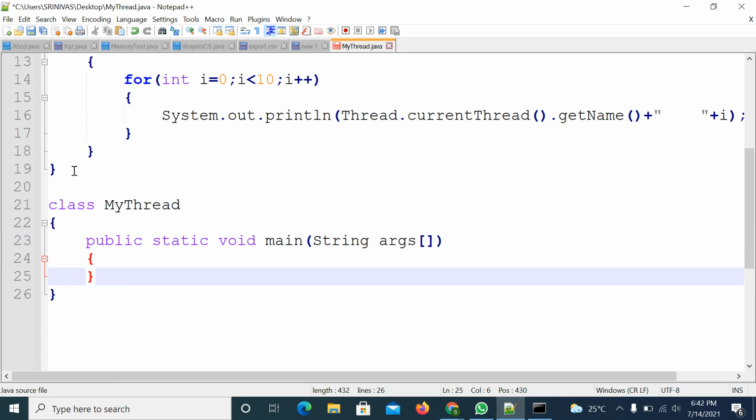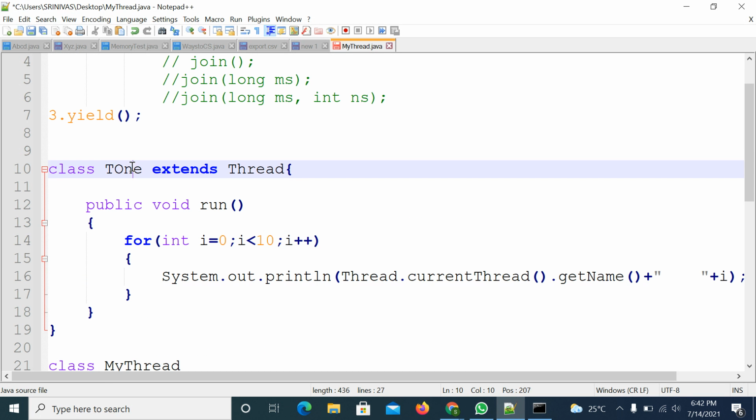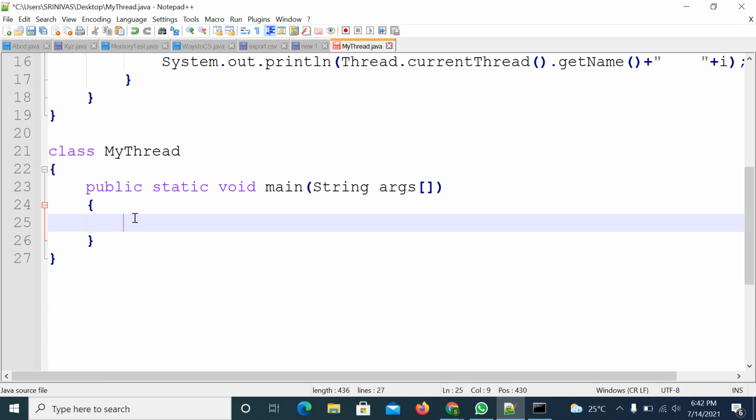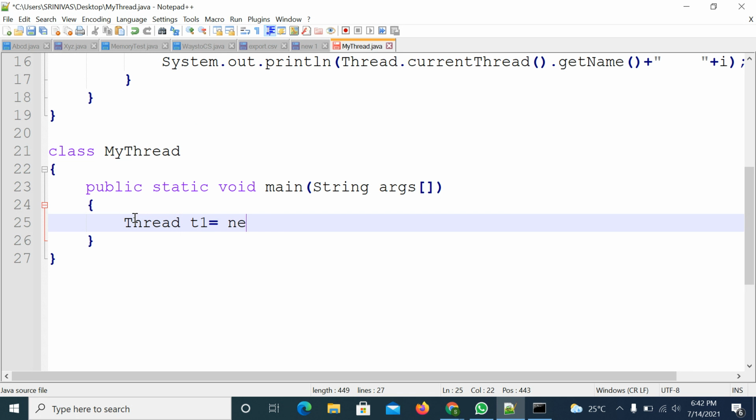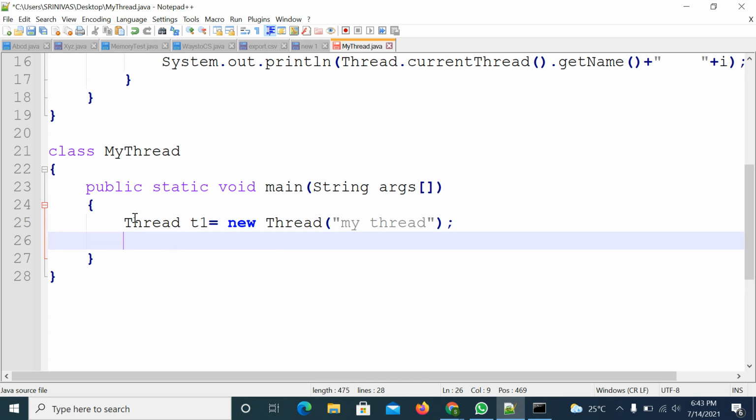String arguments. So here I will create object to my class, that is T1. Here, if you don't create object to T1 class, and if you are trying to create object for thread class, so by giving some name, right? If you are trying to start the thread, so in this case, what will happen?